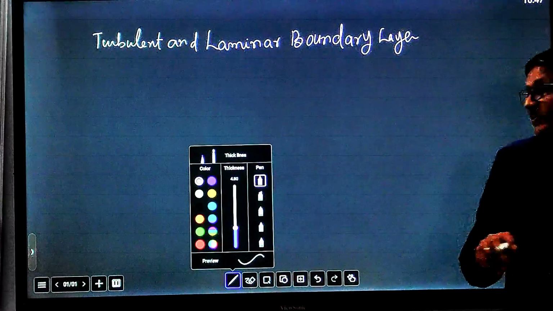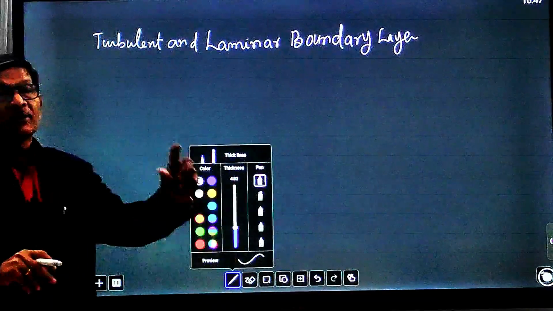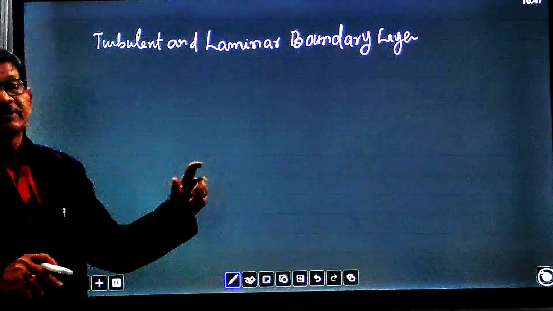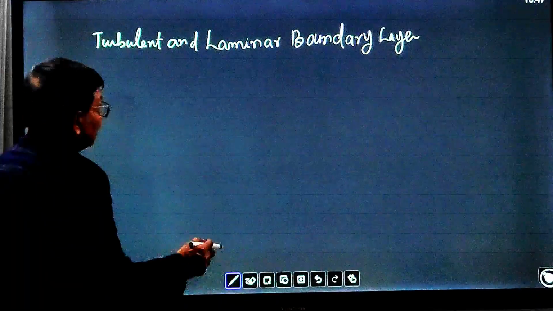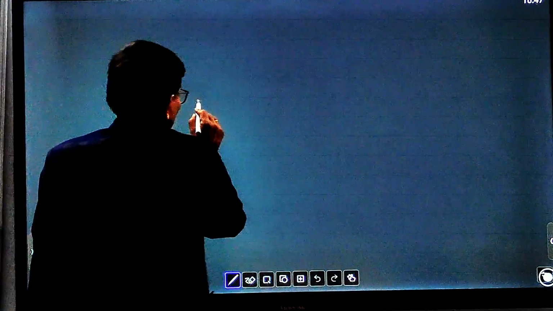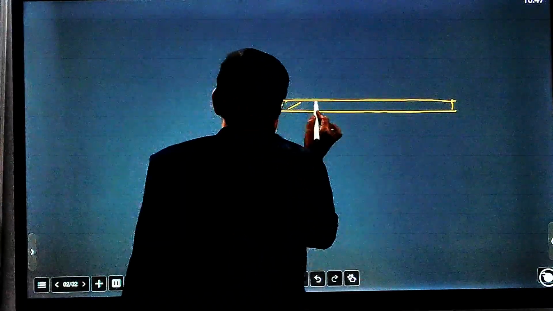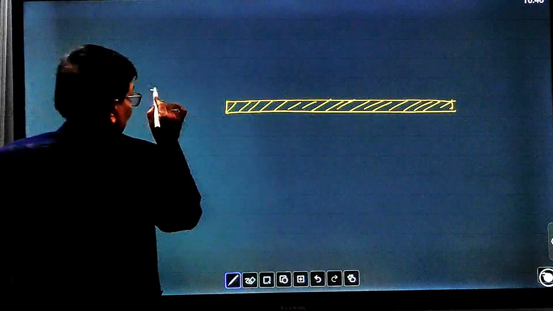Fluid flowing over a flat plate. Taking the example of a flat surface kept in open flow with fluid flowing over the surface, the plate is stationary, and we describe here how the boundary layer will form. So let us take a surface. This is a plate. This is a solid surface. And the incoming fluid is coming from this side.